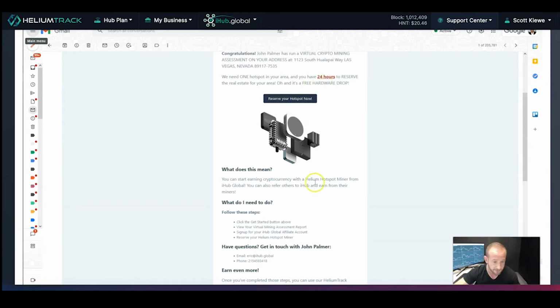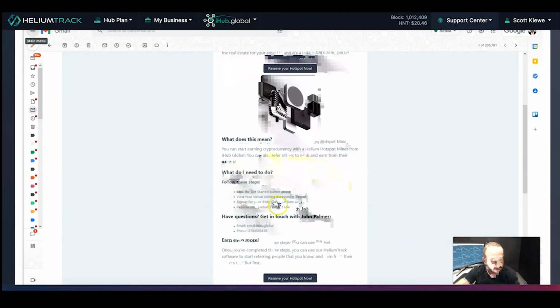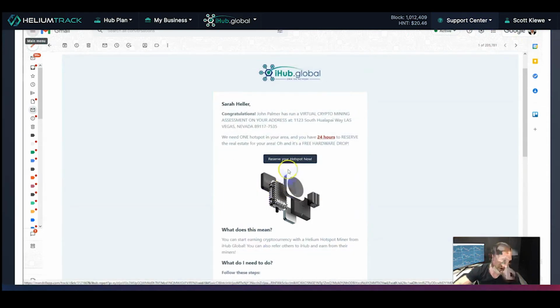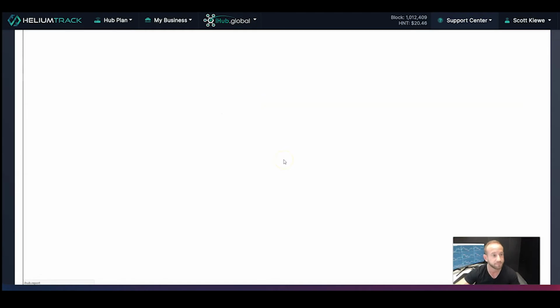It also explains what this means and what the process is. She can earn cryptocurrency with a Helium hotspot miner, and it also goes over some of the basic steps that she needs to do. Now, all she needs to do is click on Reserve the Hotspot.